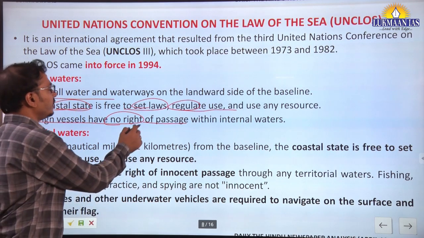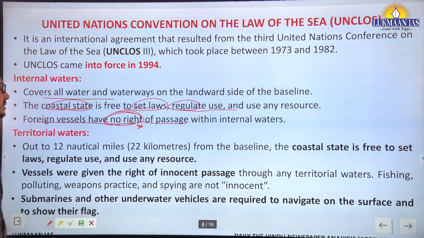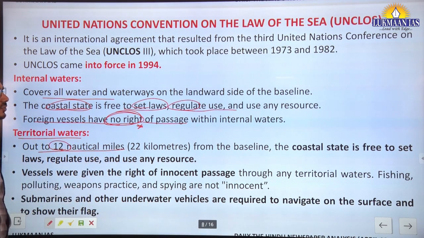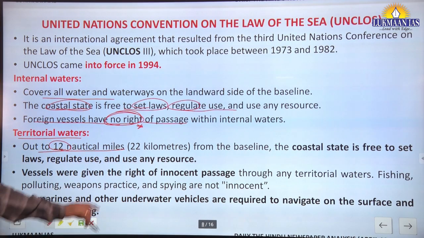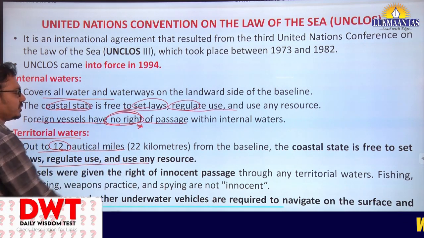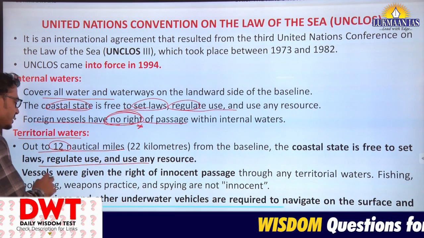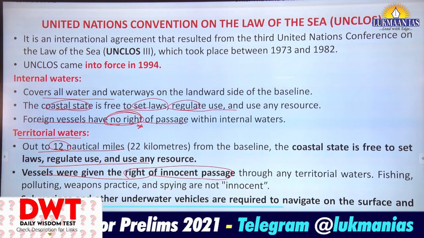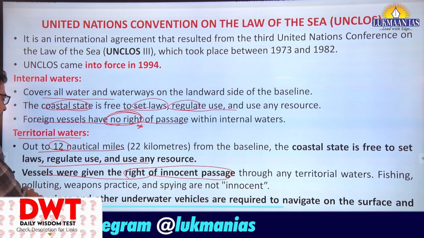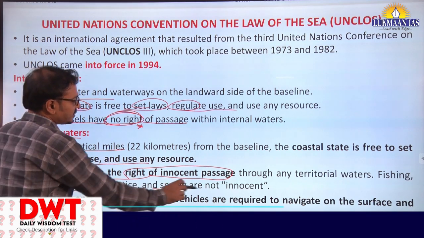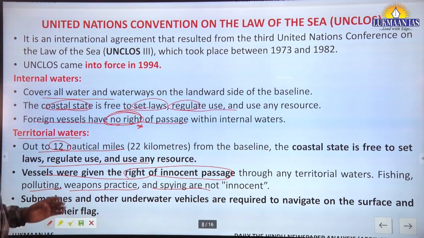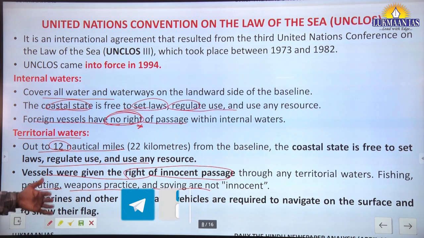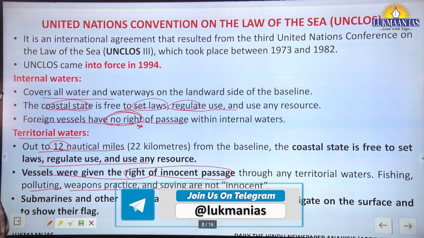This is important. No right for foreign vessels. Then territorial waters, up to 12 nautical miles from the baseline, and the coastal state is free to set laws, regulate, and use any resources. Also here, vessels are given the right to innocent passage. Fishing, polluting, weapons practice and spying are not innocent practices. That means foreign countries are not allowed fishing activities, polluting activities, spying or weapons.